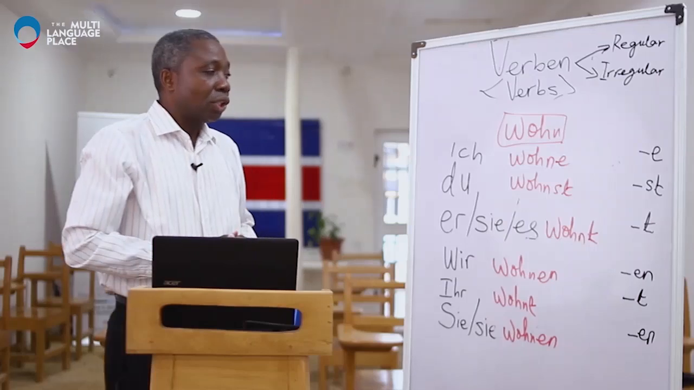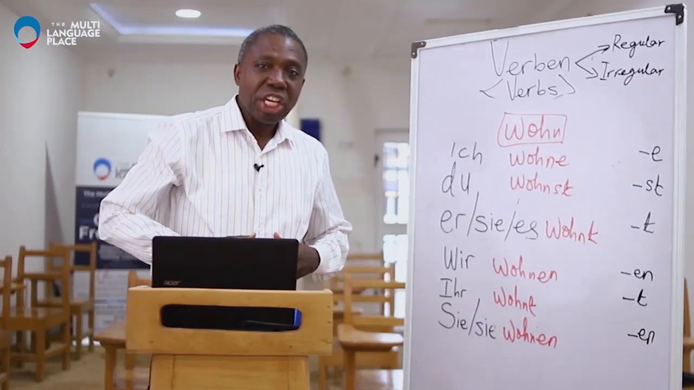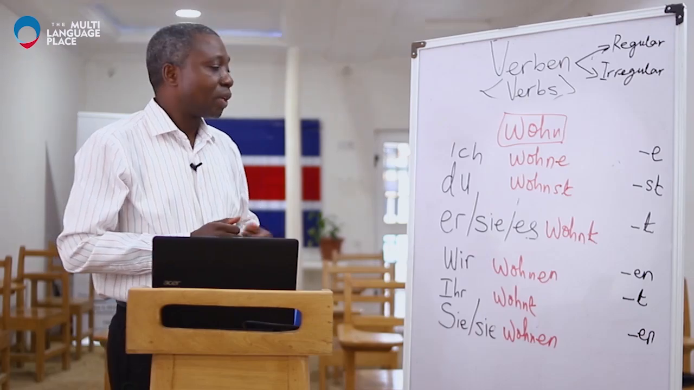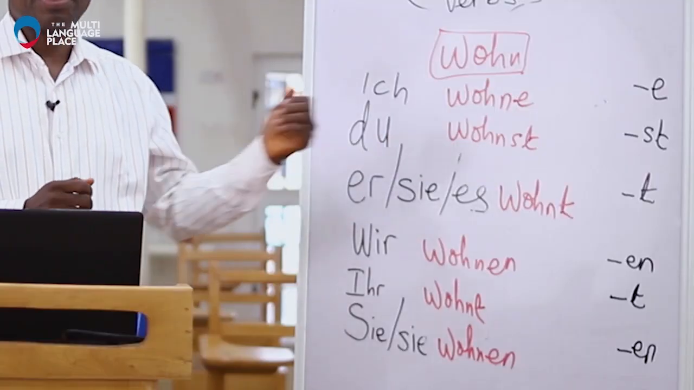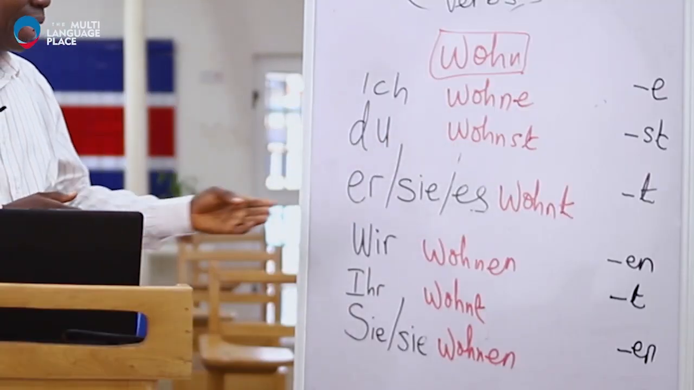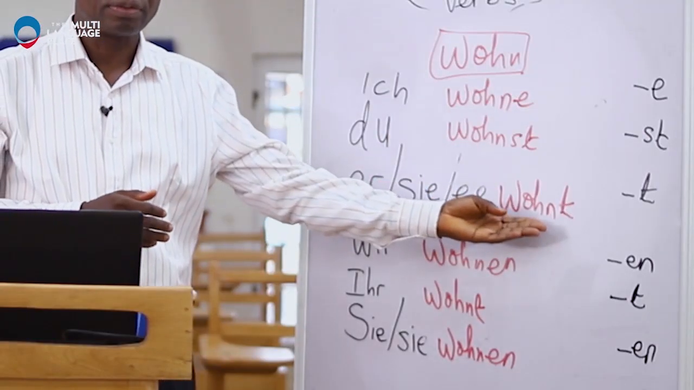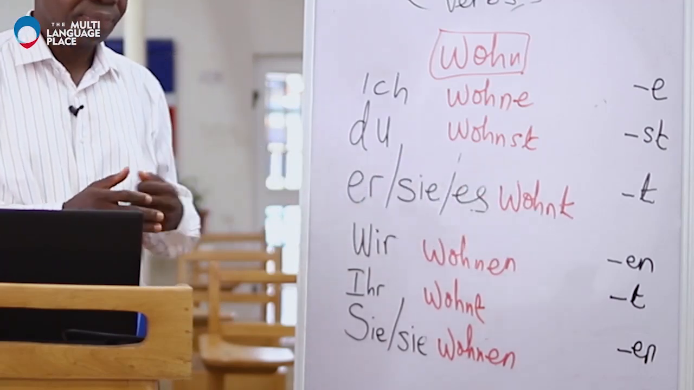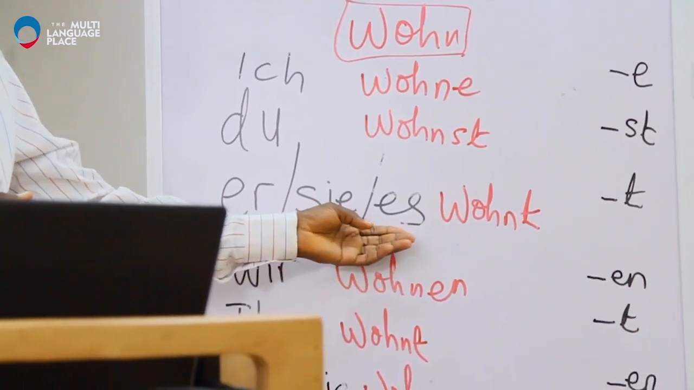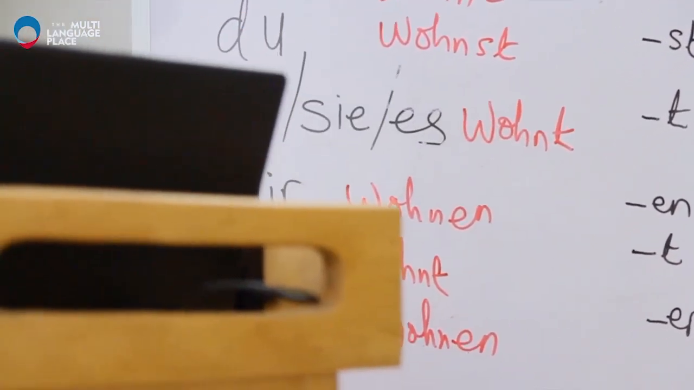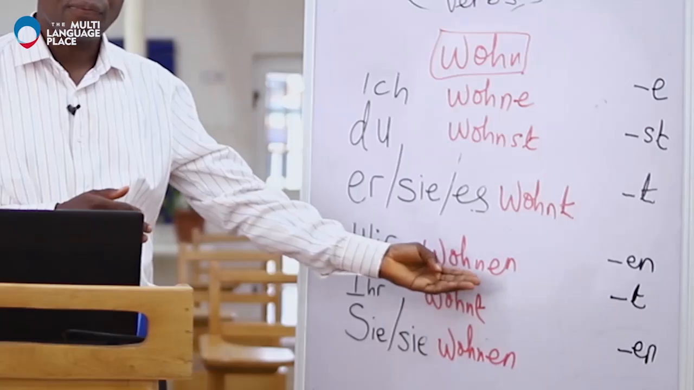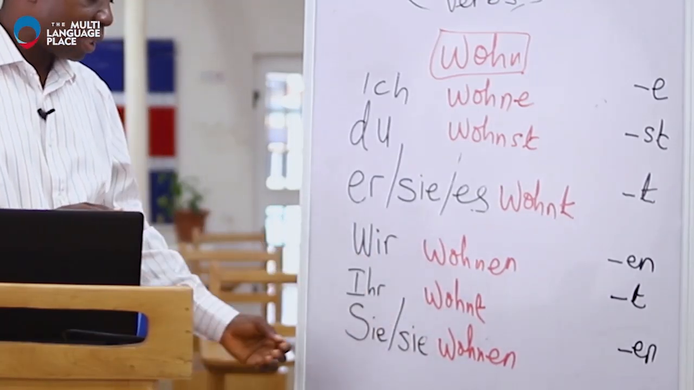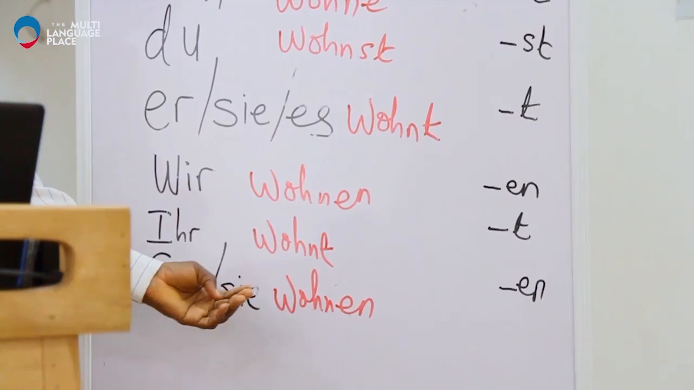So we have, you pronounce after me now. Ich wohne. Du wohnst. Er wohnt. Sie wohnt. Es wohnt. Wir wohnen. Ihr wohnt. Sie wohnen.